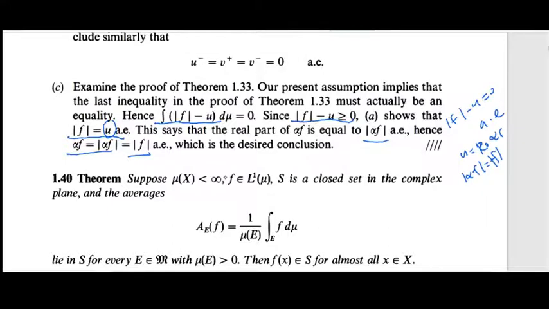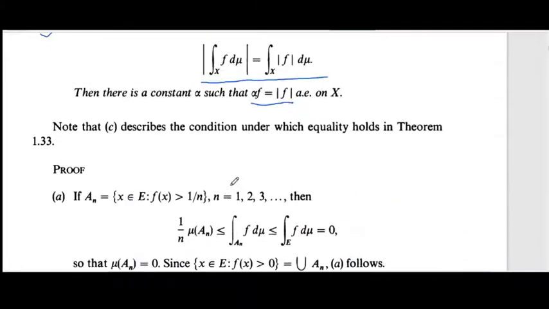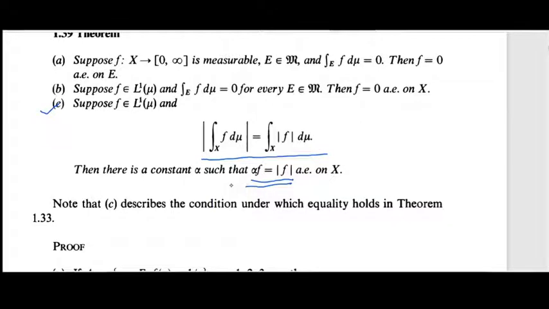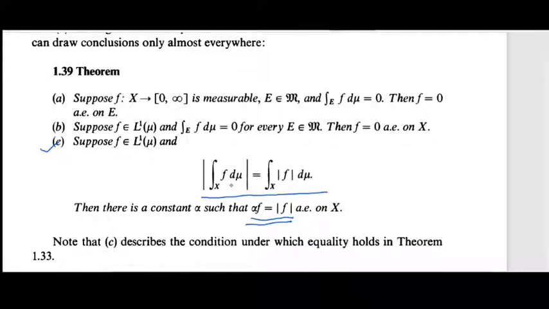So we have the conclusion that alpha f equals mod f almost everywhere on X. This completes the proof of 1.39 C. Okay, thank you.